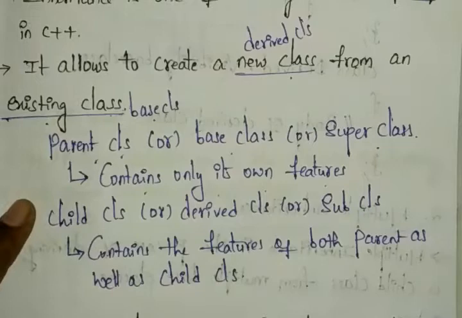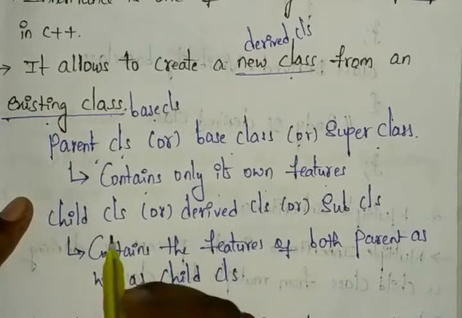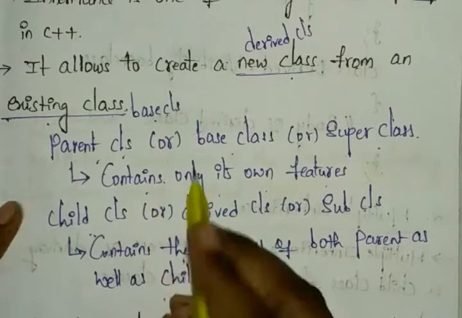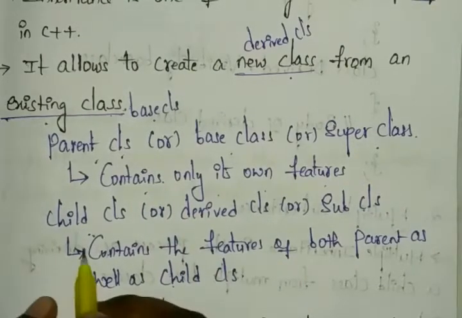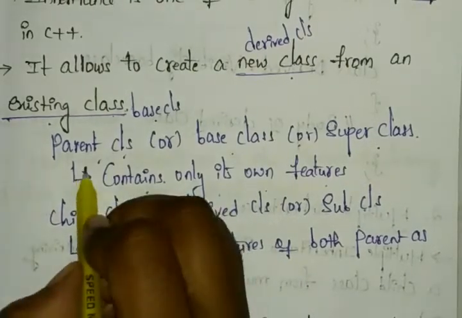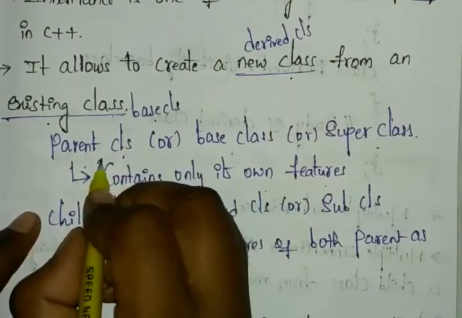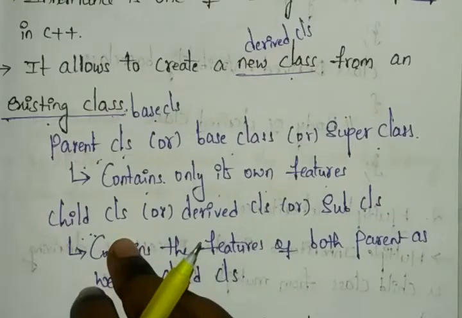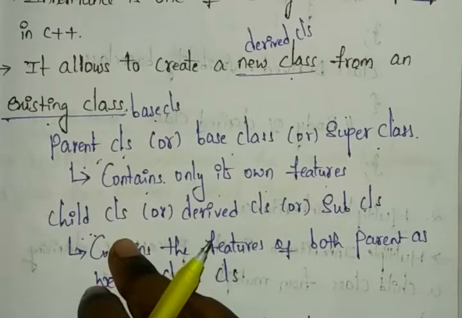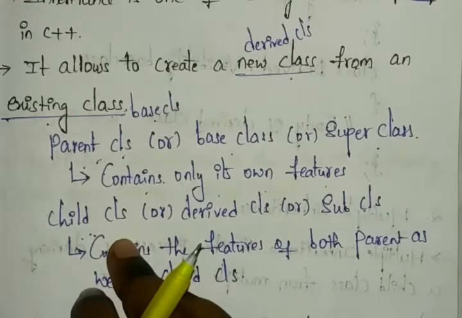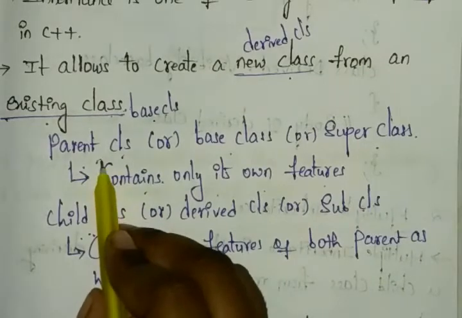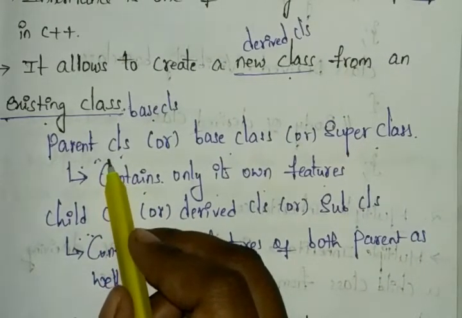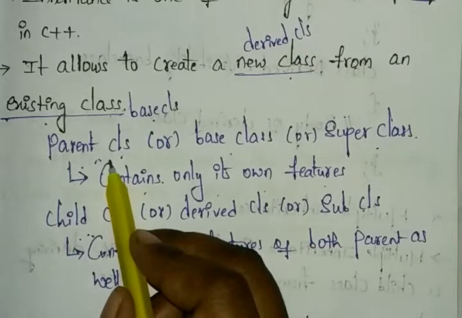The parent is not depending on any other classes, but the child class is depending on the parent class. In our real life also, the child depends on the parent. Inheritance works the same way. For suppose one object is created by using the parent class, it can access only the parent class members.